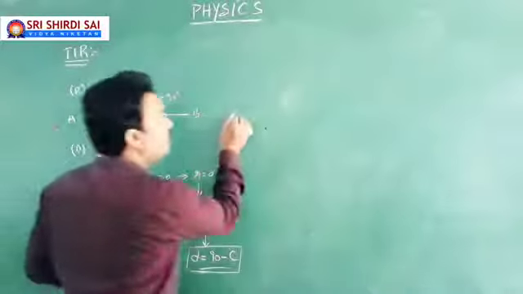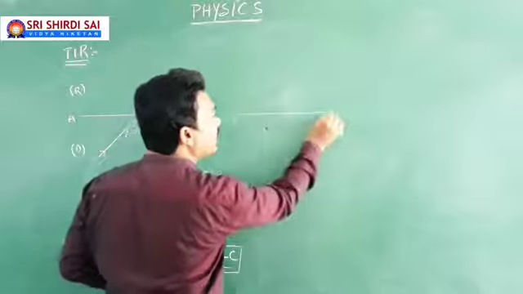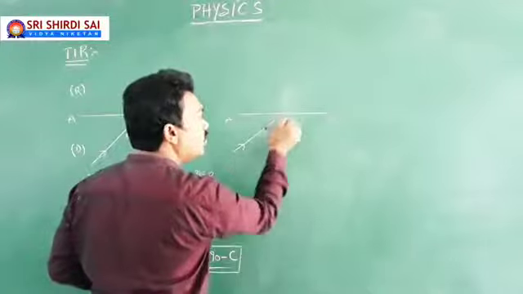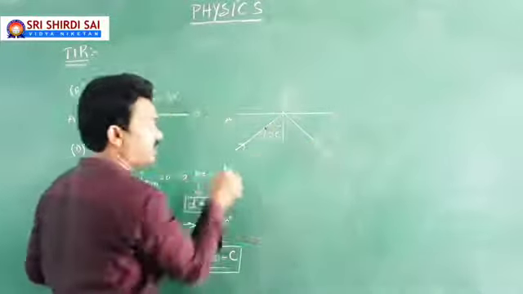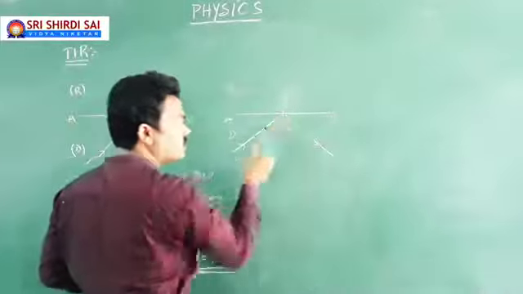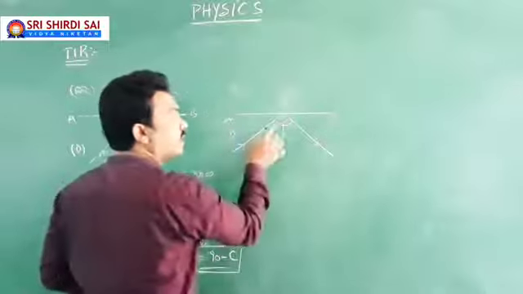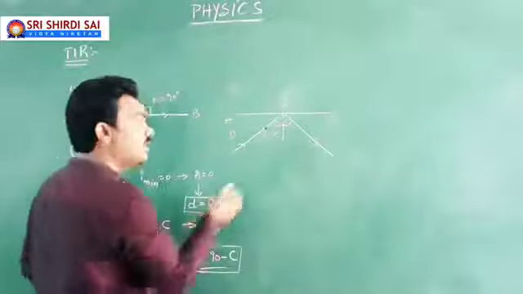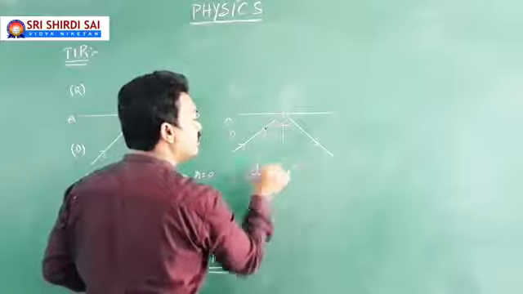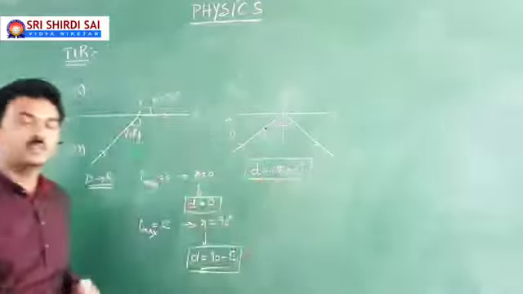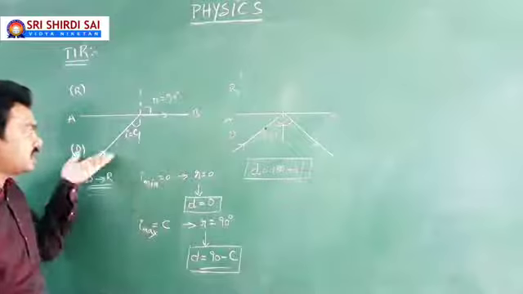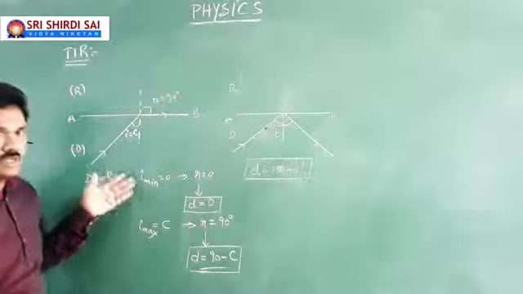Of course, if it falls at an angle I greater than C, you know it reflects while traveling from denser medium to rarer medium. Then the law of reflection holds good, meaning angle of incidence equals angle of reflection. In that case, angle of deviation will be 180 minus 2i. You learnt already the concept of reflection. This is when TIR takes place. But earlier to that, it is traveling from denser to rarer.